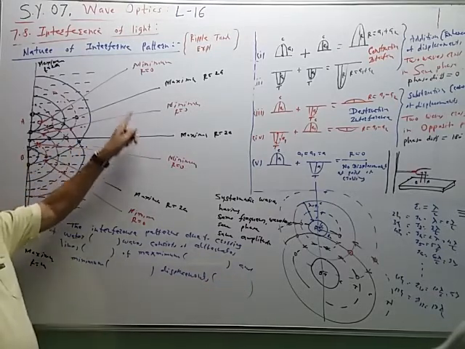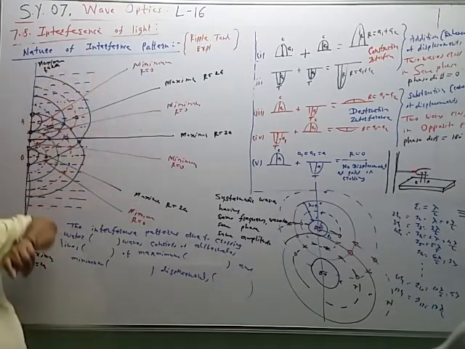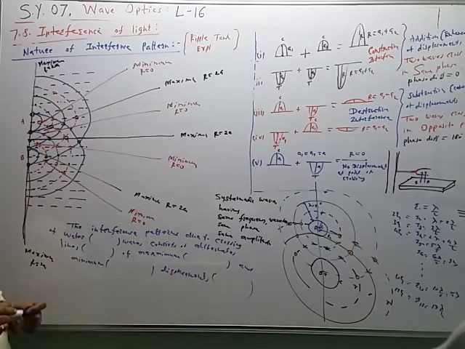So maximum, minimum, maximum, minimum, like this. So this is the nature of the interference pattern.